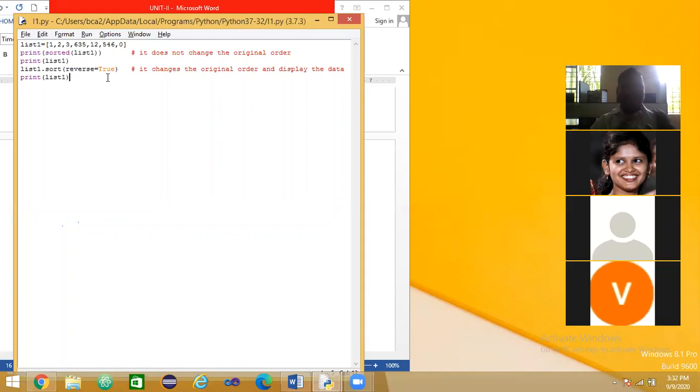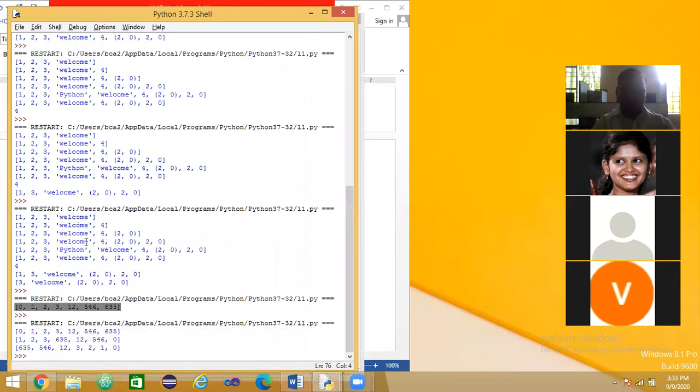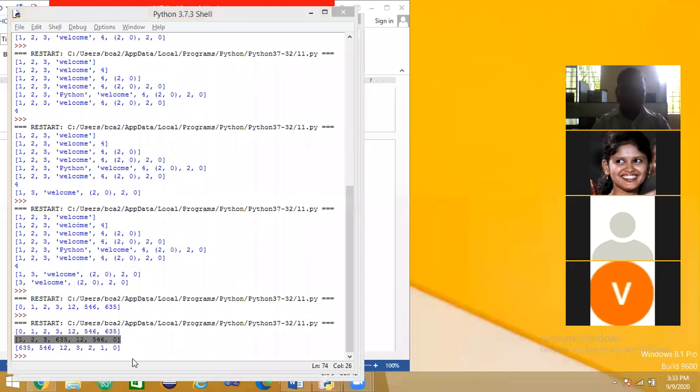In brief, both sorted and sort function we are using to sort the elements of a list. If I run this one, in the first print statement it is sorted, but the original position is not changing.